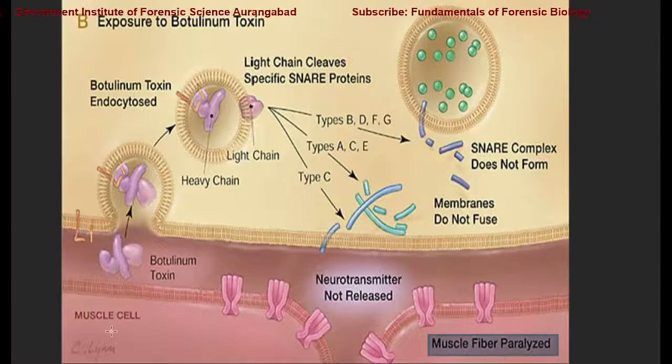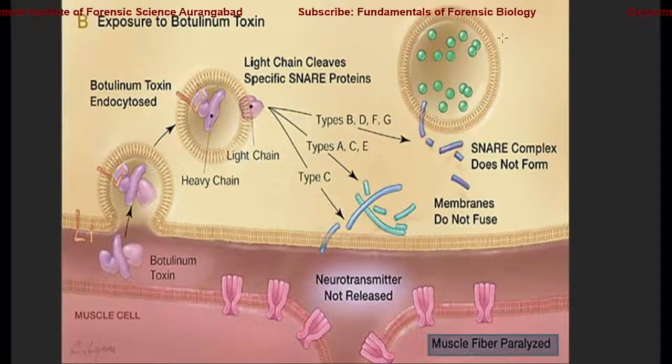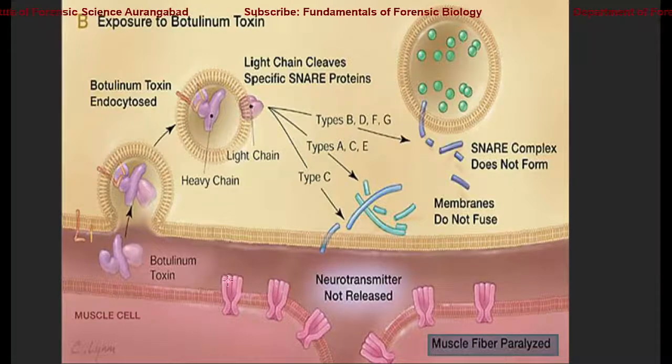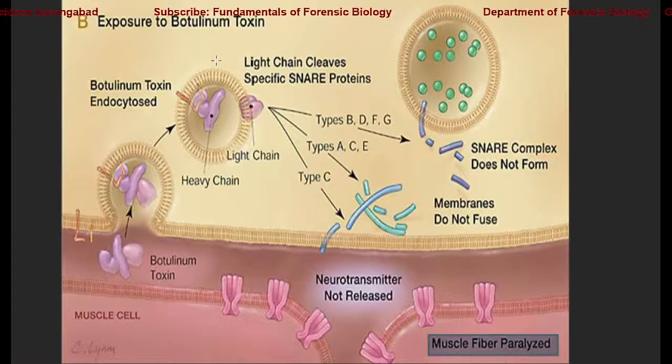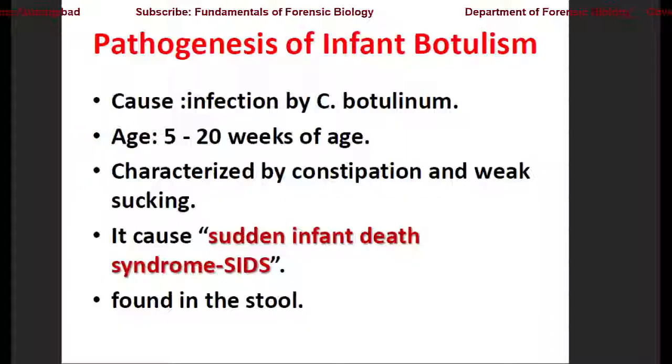So the effect of this toxin is that it does not allow the neuromuscular junction to take place. Thus the acetylcholine is not entering the muscle cells. Thus the muscle cell is not getting a signal to contract or move. Thus the cells are paralyzed. So we call it a flaccid type of paralysis, or muscle fiber paralysis.